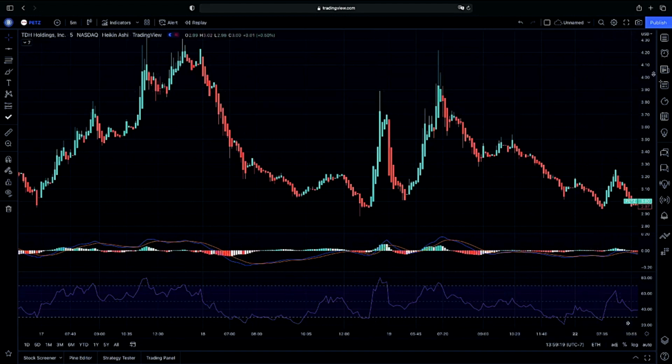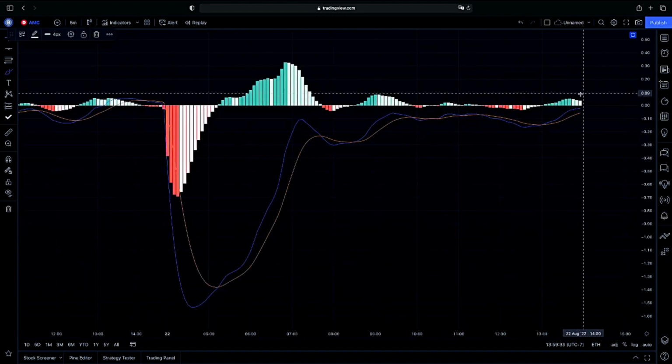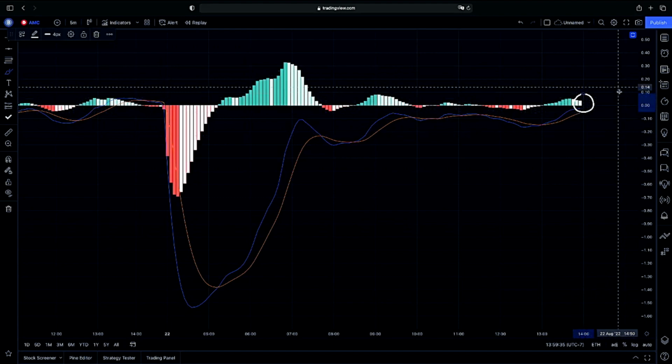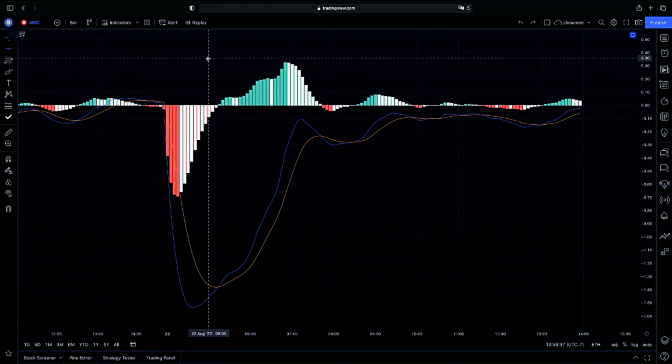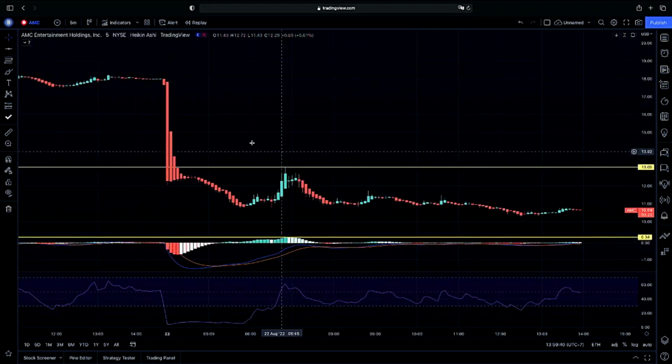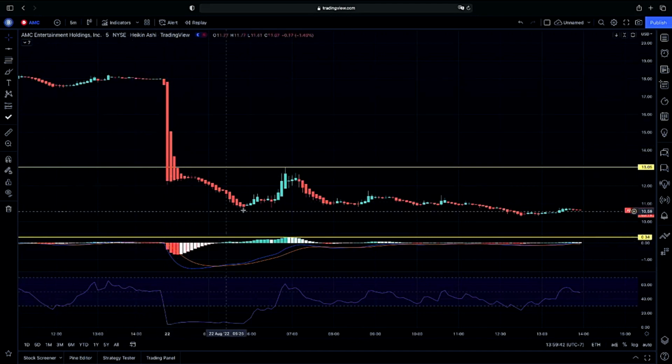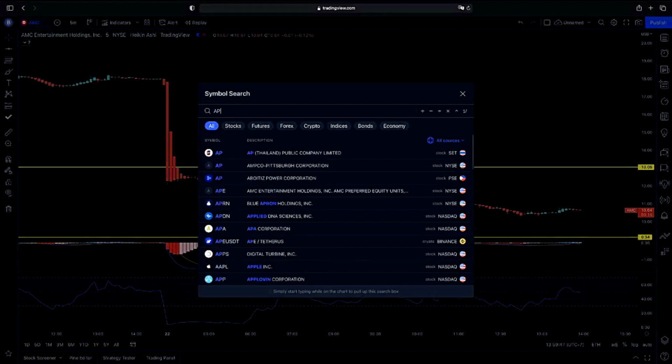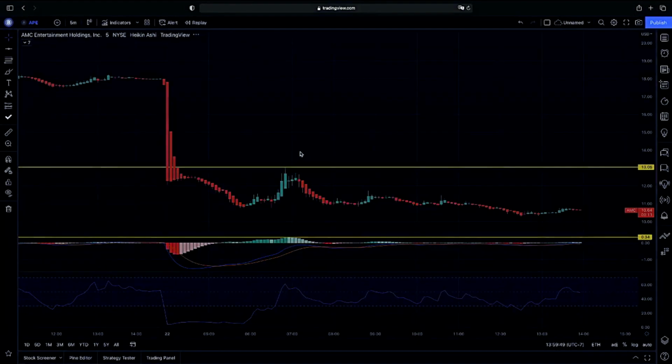I would want to see if we can at least jump back above the median of our MACD here on AMC to see if we can possibly continue on higher. But again, looking for that continuation on pressure to make sure we can have that possible gap up here from that gap down that we had. Again, that would be that overreaction that we would be possibly looking for APE to possibly continue on higher, and then looking to see if we can break over 10.49 here on APE would be the play.